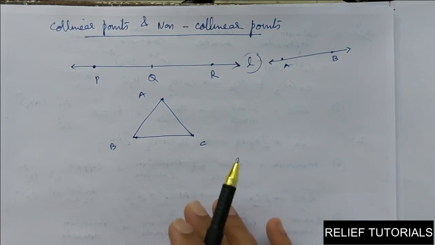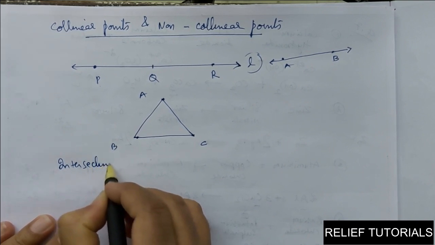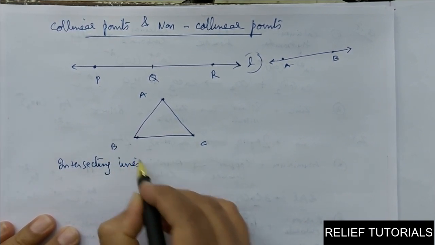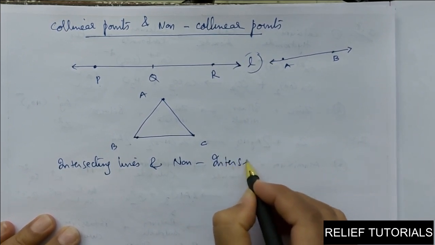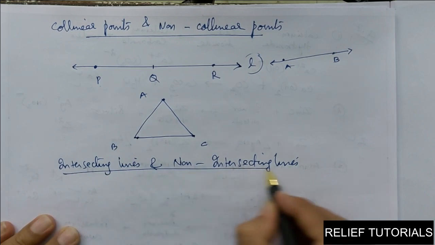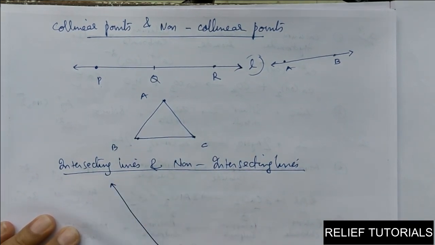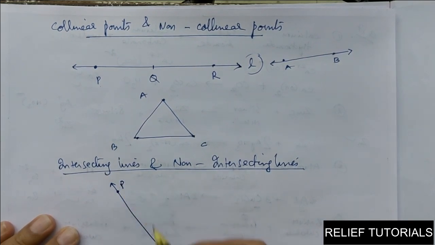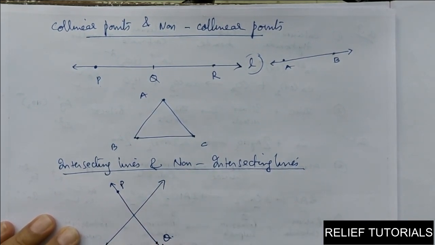Okay. Now intersecting lines and non-intersecting lines. See, I will draw two lines. One line, this is PQ. Another line I am drawing here, this is RS.